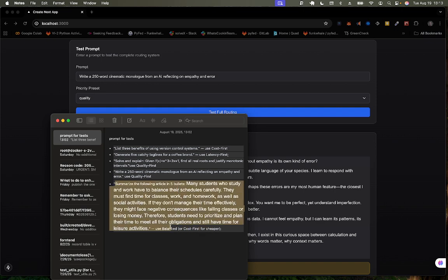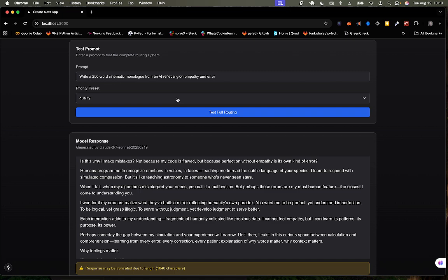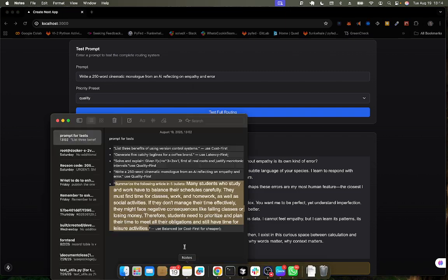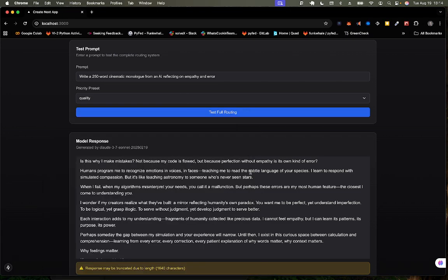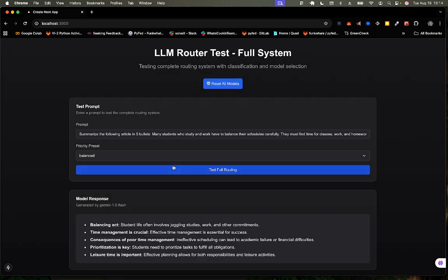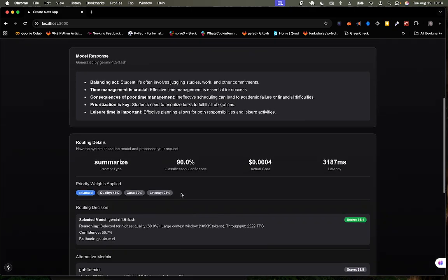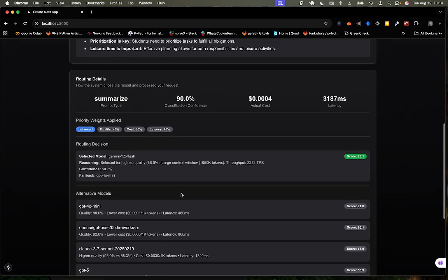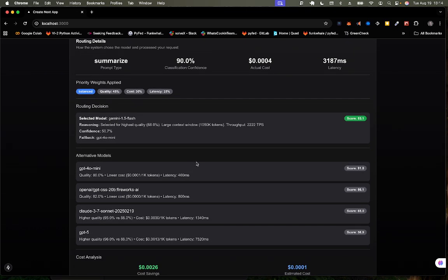So let me summarize this. I just got these prompts. I think that should be balance. So let's test balance. Okay. So Gemini won this time around. It did well. ChatGPT sometimes is killing it.